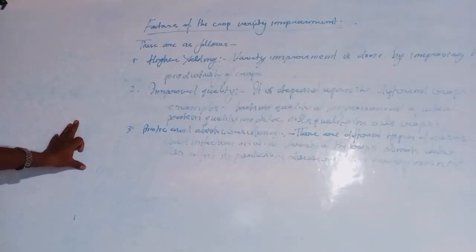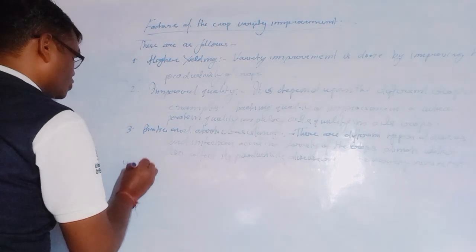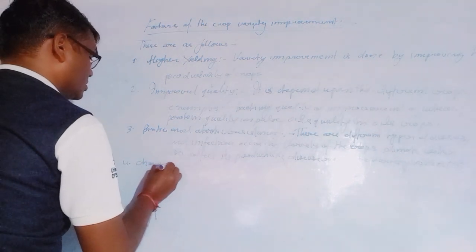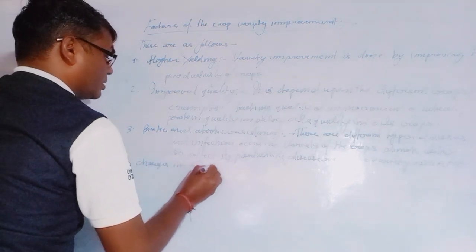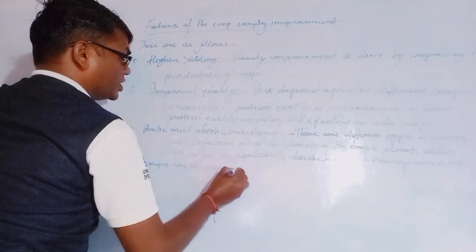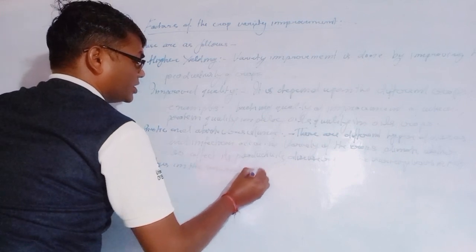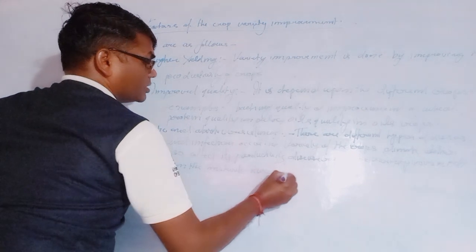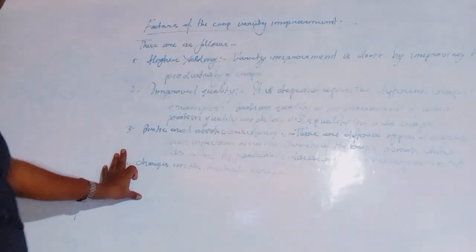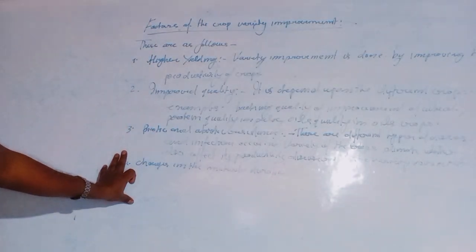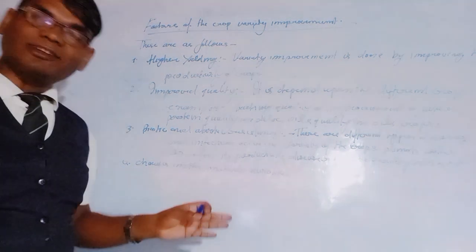And the fourth is changes in the maturity duration. Changes in maturity duration means that we are discussing the short duration of plants and the long duration of plants.